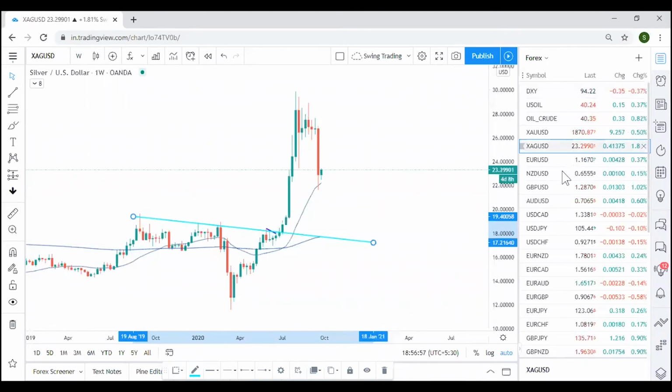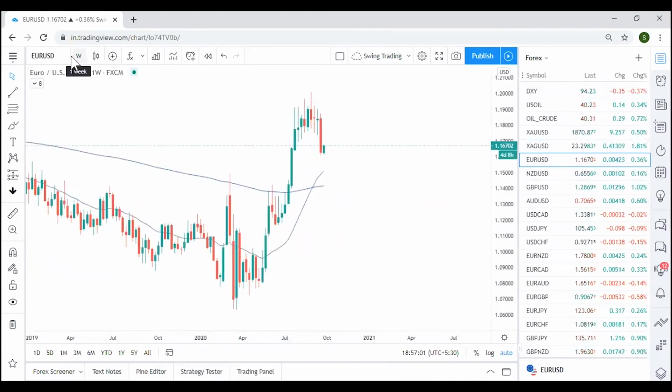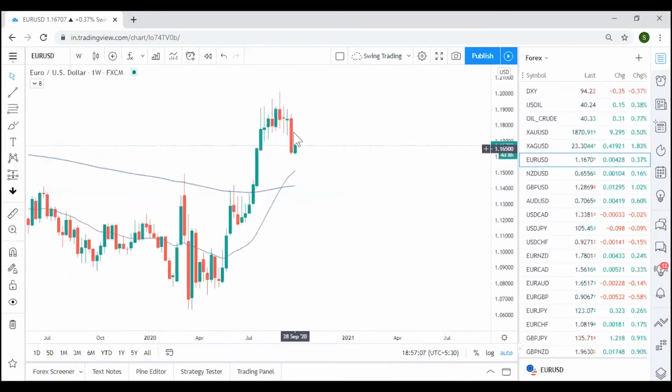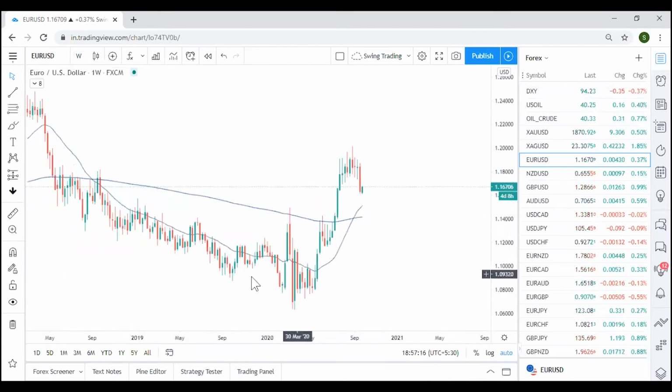Since the dollar has such good clarity, all the major pairs are very clear and clean. Dollar bullish, EUR/USD sell. We can clearly see a very strong bearish candle close. I'm expecting it to fall first till here. This is the first support I'm expecting. If it breaks below, then the next level is obviously the next swing low.